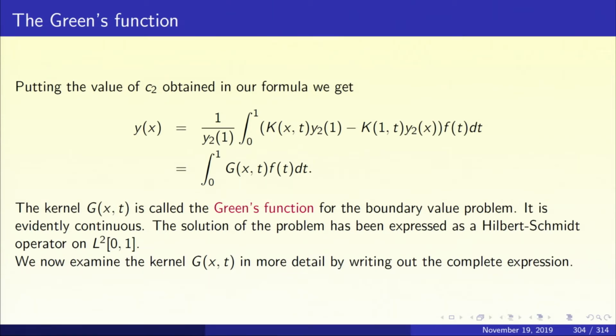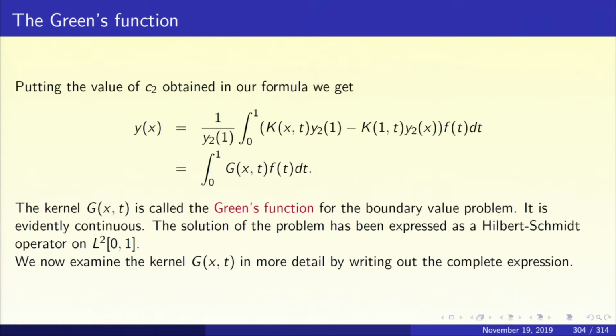And the expression inside the integral has been written as integral 0 to 1 g x t f of t dt, where what is g of x t? g of x t is k x t y2 of 1 minus k1 t y2 of x upon y2 of 1. Now, this g of x t is called the Green's function for the boundary value problem. The solution operator has been expressed as an integral of f.